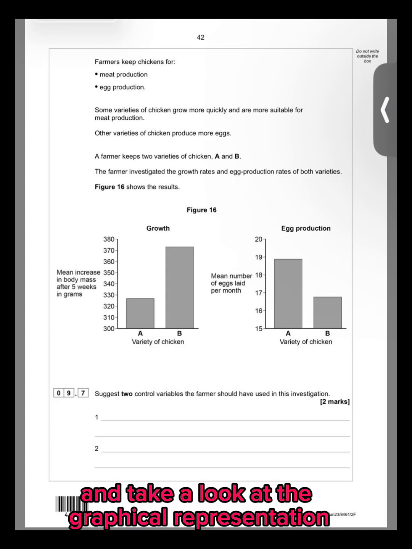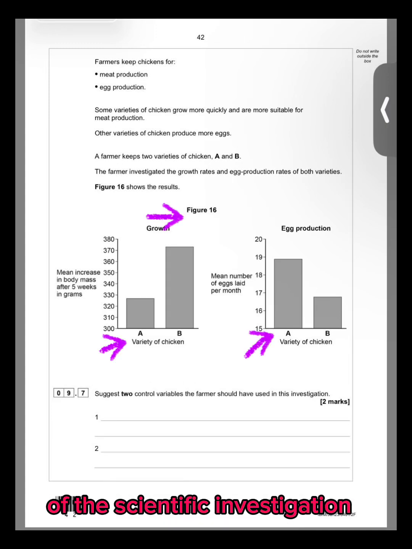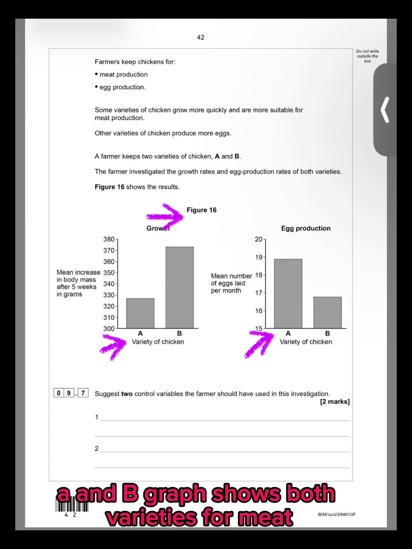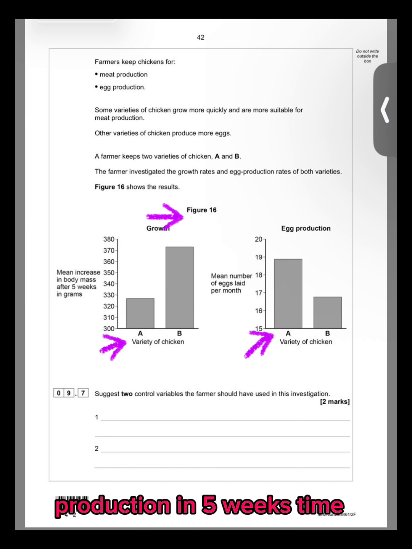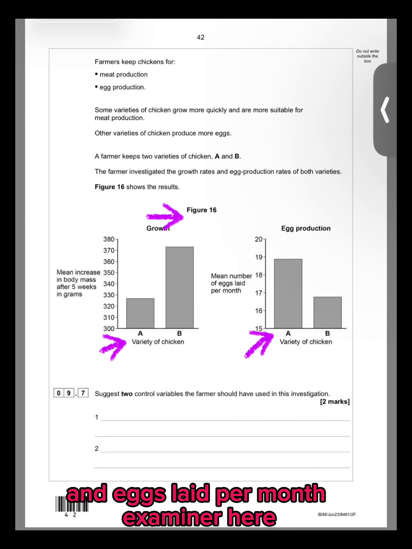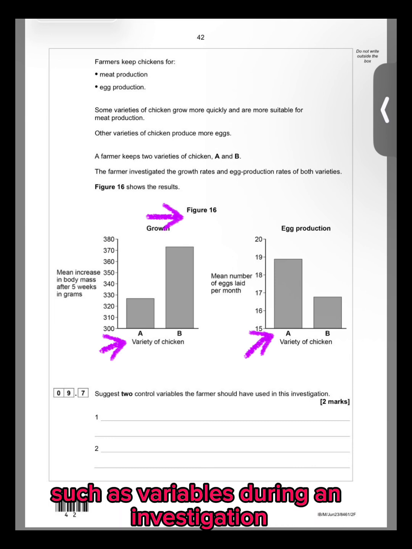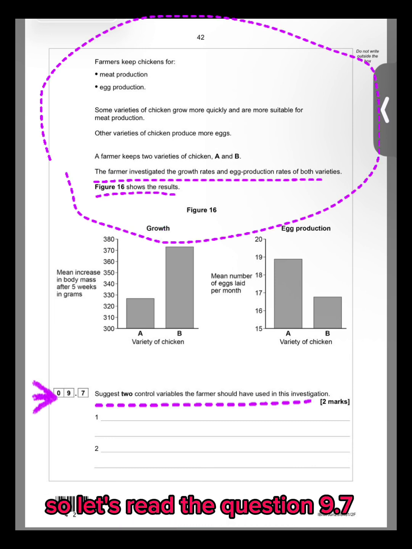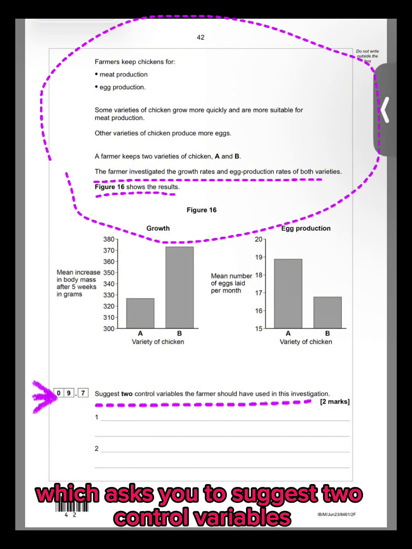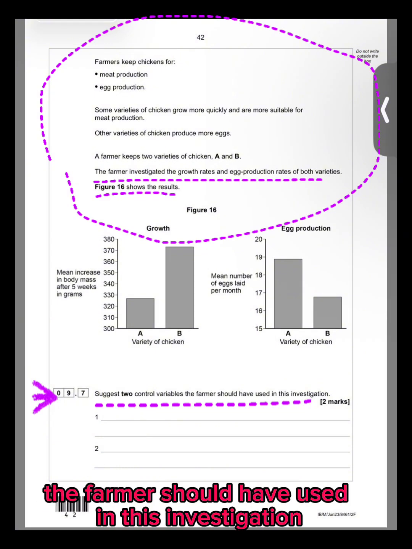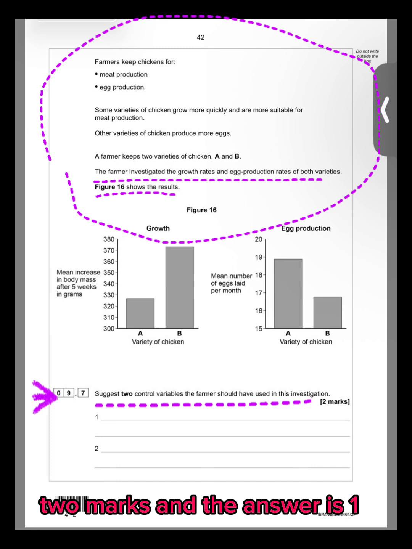After that, let's move on to the next slide and take a look at the graphical representation of the scientific investigation on 2 varieties of chickens, A and B. The graph shows both varieties for meat production in 5 weeks' time and eggs laid per month. The examiner here checks your deeper understanding of concepts such as variables during an investigation. So let's read question 9.7, which asks you to suggest 2 control variables the farmer should have used in this investigation, 2 marks. And the answer is 1.